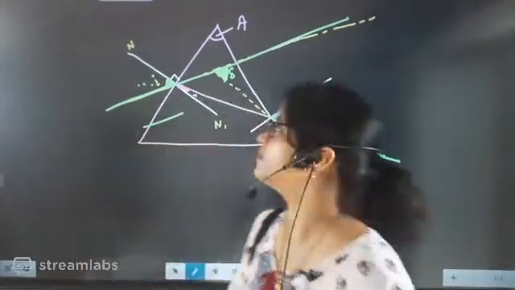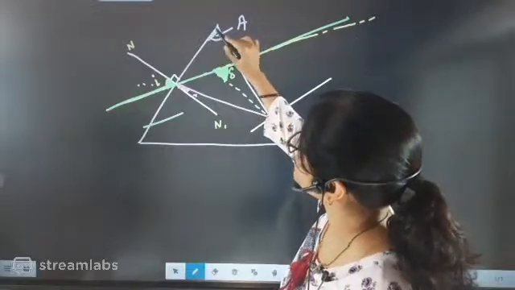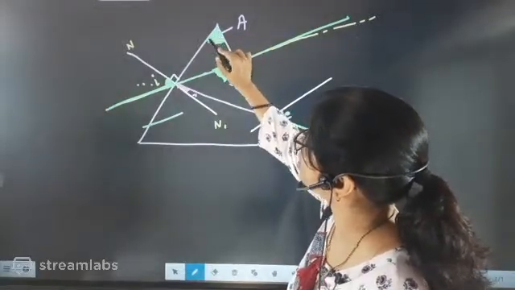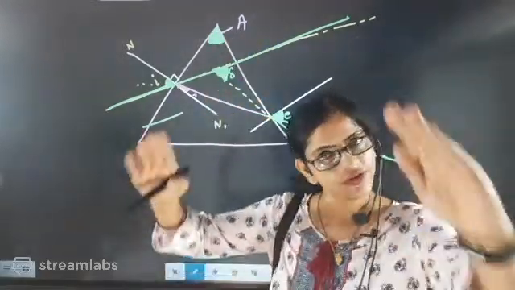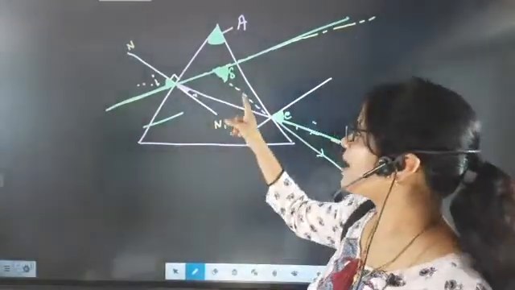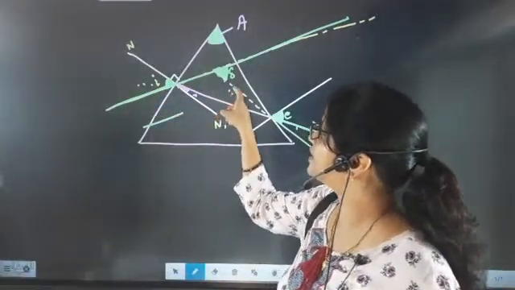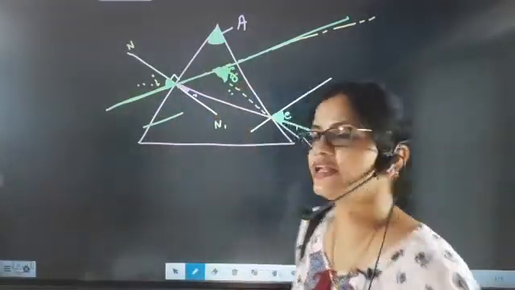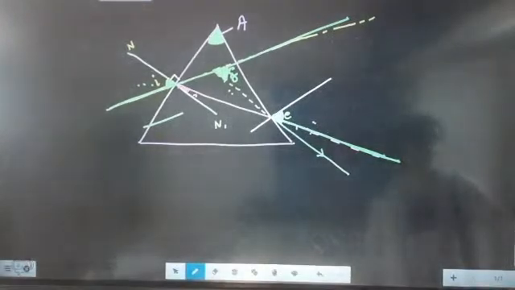What is the angle of prism? Beta, this is the angle of prism. This part is exactly called the angle of prism. Whatever the angle of the prism is, accordingly the deviation will change. So we know that the deviation angle depends upon how many factors?